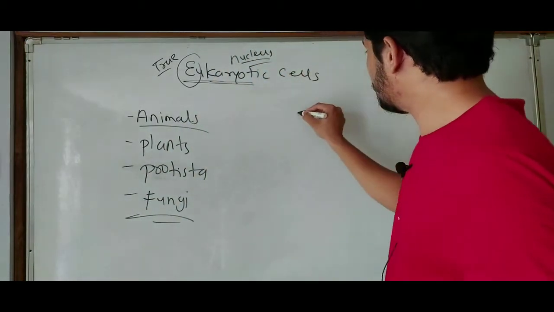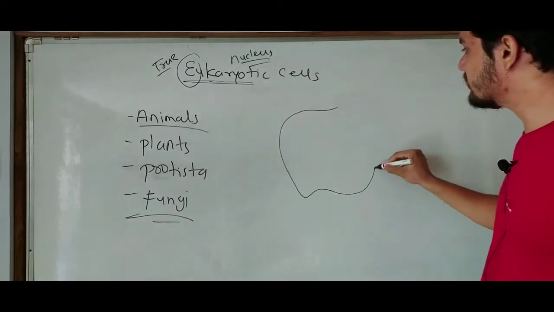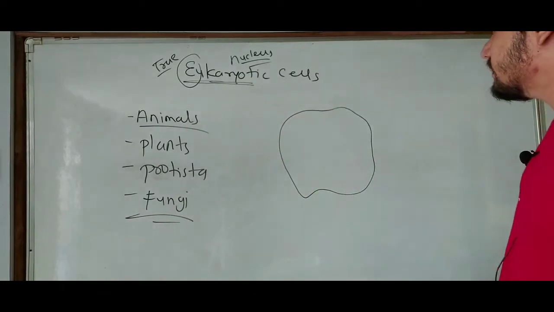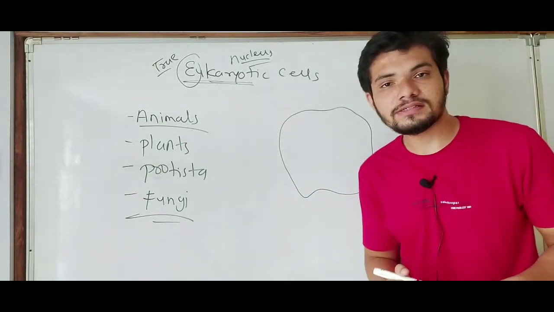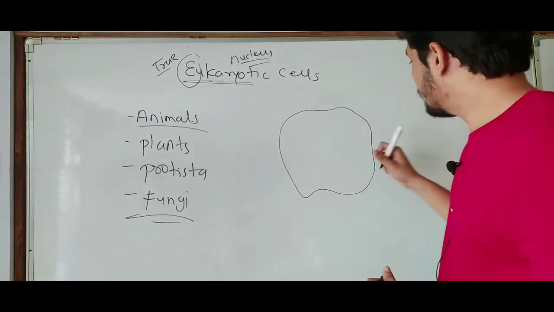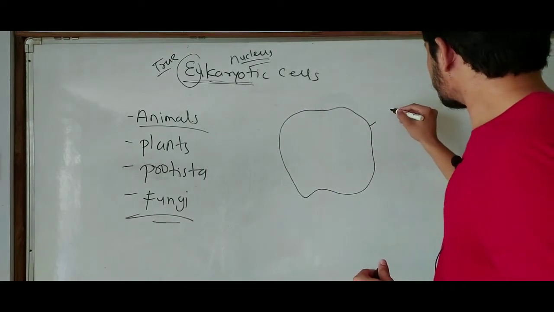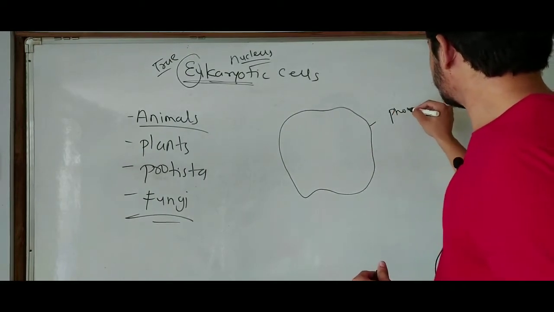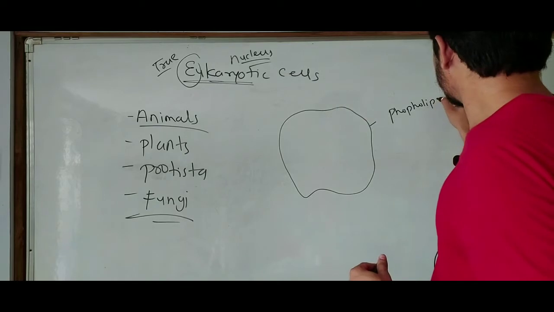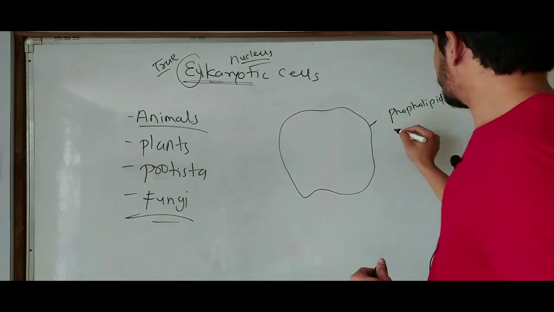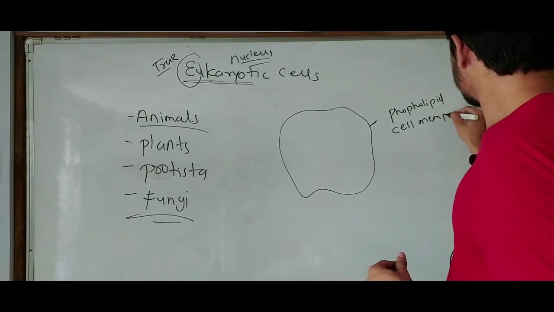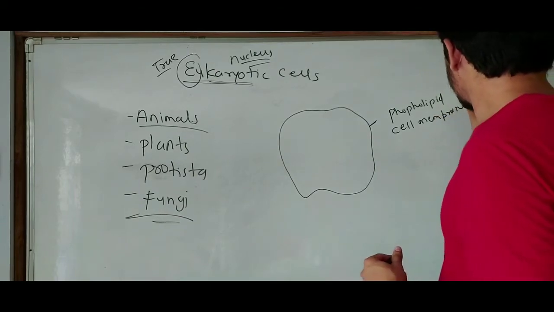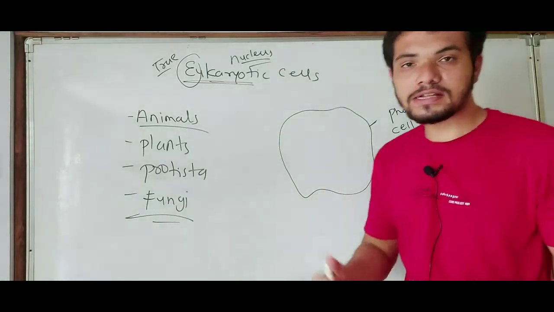So let's draw the typical structure of eukaryotic cells. Suppose this is the eukaryotic cell. Any cell has its cell membrane, which is made up of phospholipid. The cell membrane can also be called the plasma membrane.